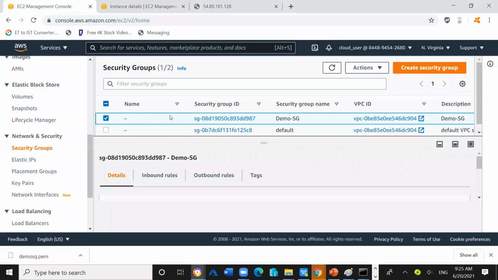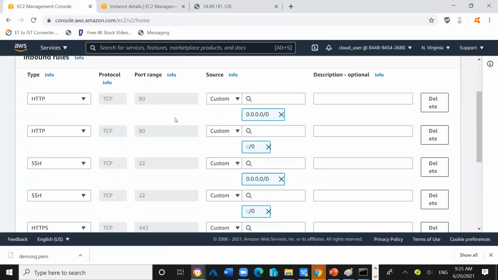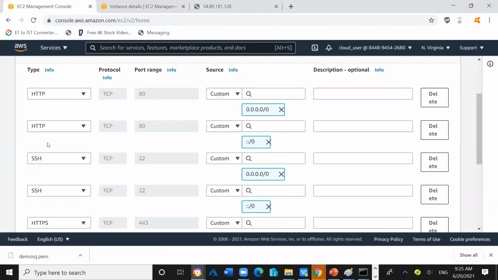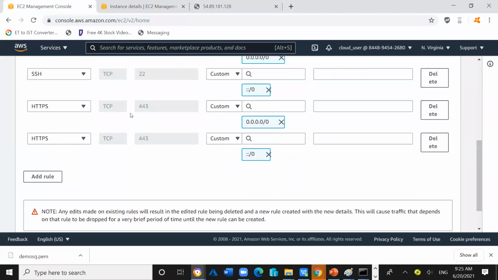So we will go inside the security group, which is acting as a firewall. In the inbound port rule, we will add the RDP entry. You can see HTTP is there, SSH is there, HTTPS is there, but there is no entry of the RDP.